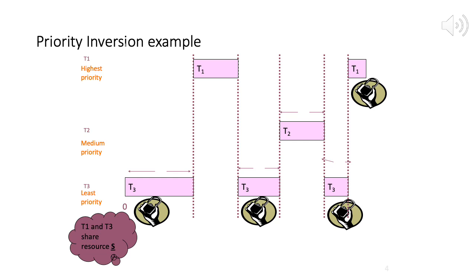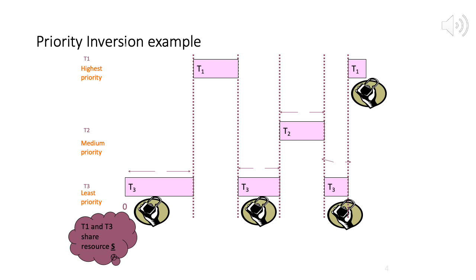So the scenario is T3 is holding a lock which T1 is waiting on. T1 is blocked, which means it cannot run further. The only way T1 can run further is when T3 releases the lock.